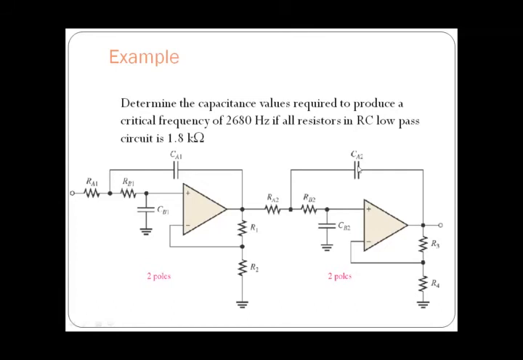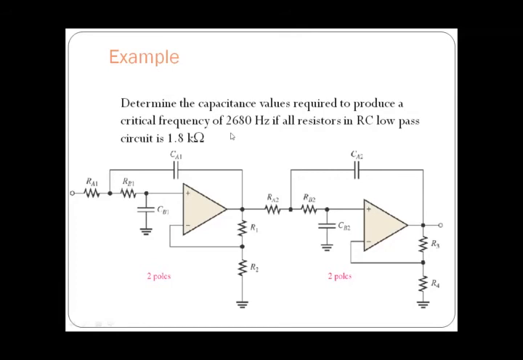And coming to solve an example for this, what he has given: determine the capacitance values required to produce a critical frequency. He has given the critical frequency, that is 2680 hertz.